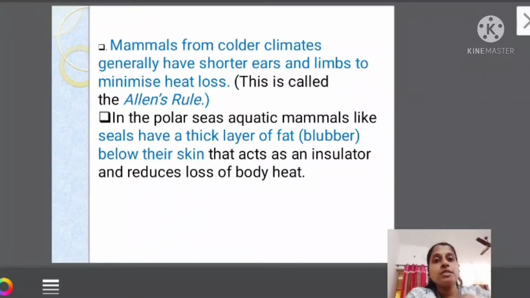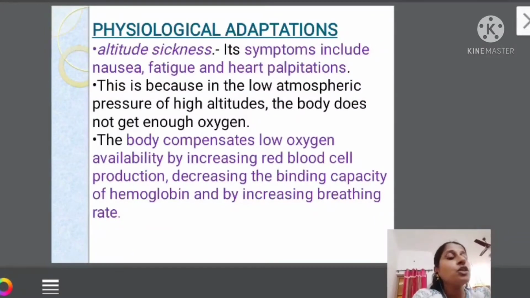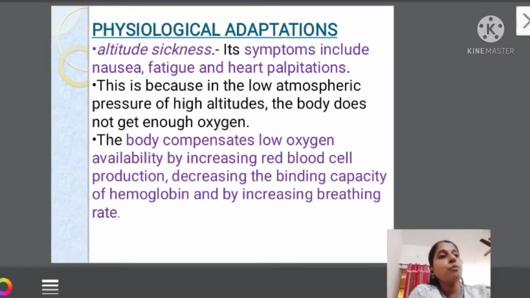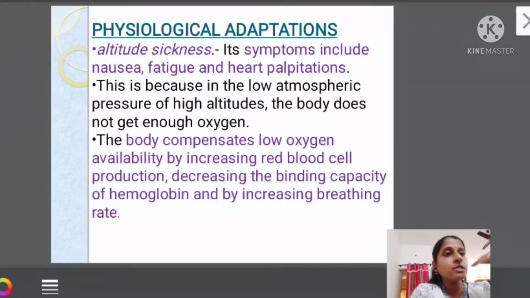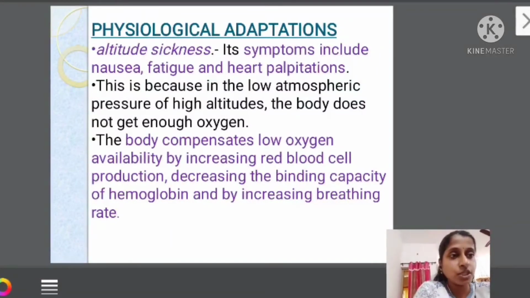The next, when you are seeing the rest of the characteristics, what is that? Physiological adaptation. What is physiological? Functionally your body is performing in a different way. So how is your body functionally performing in a different way? For example, humans, when we go into higher altitudes, the pressure is very, very less, oxygen availability is very, very less, and most of us suffer from a condition which we call as what? Altitude sickness. What is the condition called?